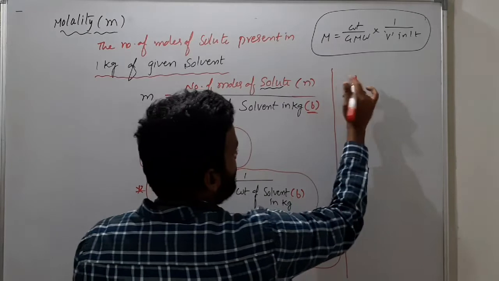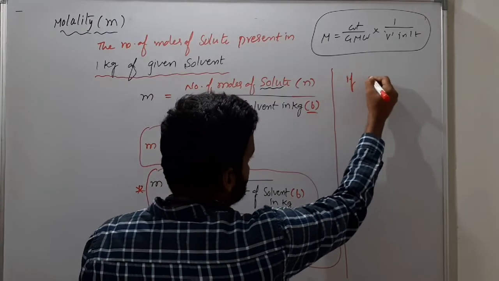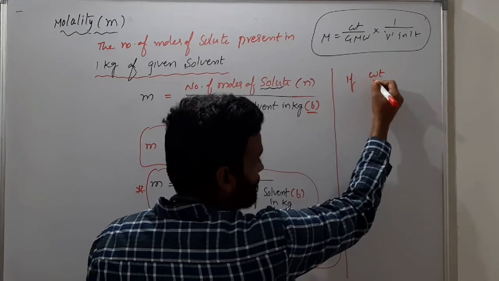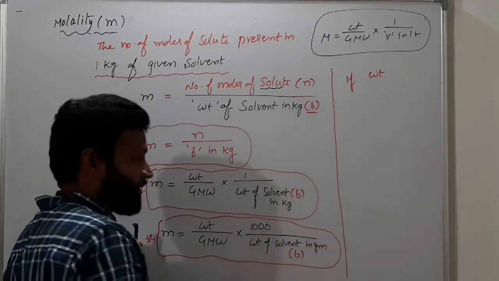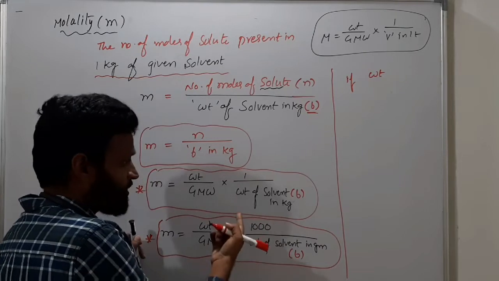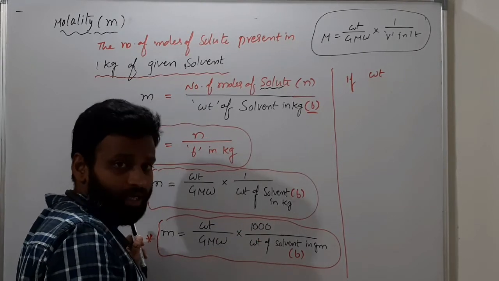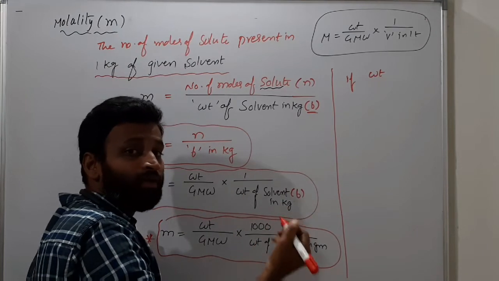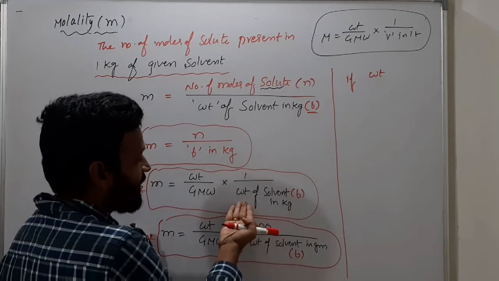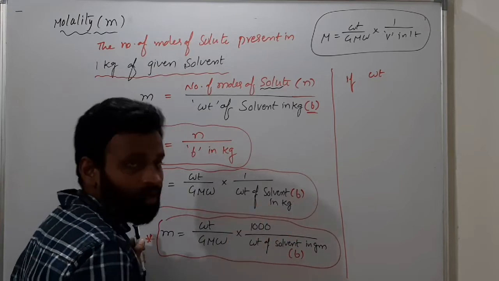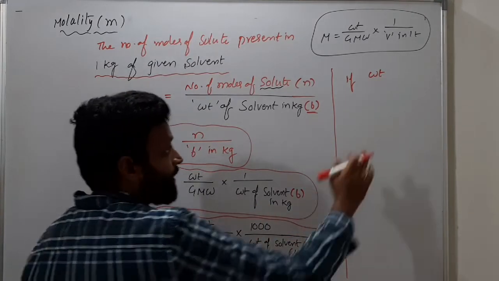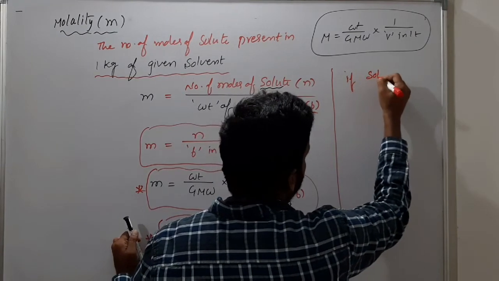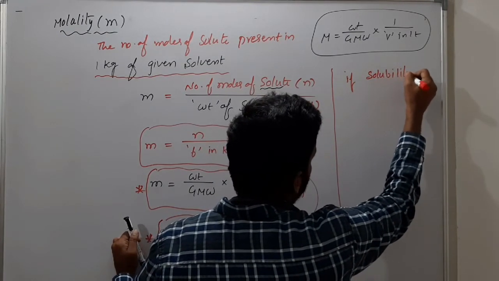Got it? So now, very simple, if weight by weight is given like that we cannot use it, or weight by volume given we cannot use it, because even percentage weight by weight given, what is that? Weight of solute by weight of solution. But here, where is weight of solution? You have weight of solvent only. So you cannot say. But solubility relation you can have, if solubility is given.